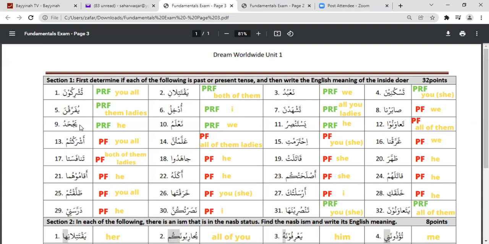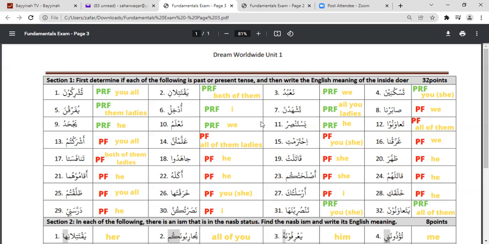We go to the 9th, and this is yajhadu. It starts with ya, right? And if we look at our table, it is yansuru, yajhadu. So this is definitely a present tense and singular masculine third person, which is he. Now this is na'lamu. It again starts with na, and if we look at our table, nansuru, na'lamu. So this is present tense, and the English meaning of the inside doer is we.